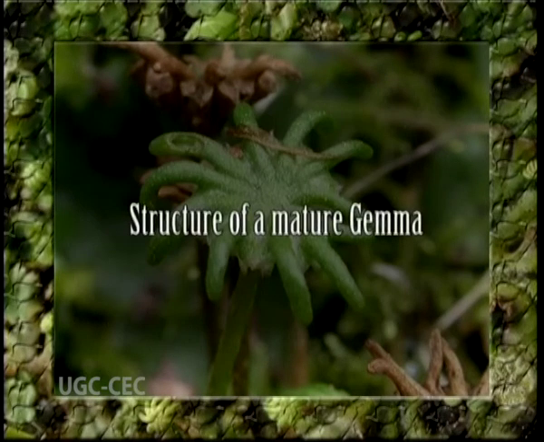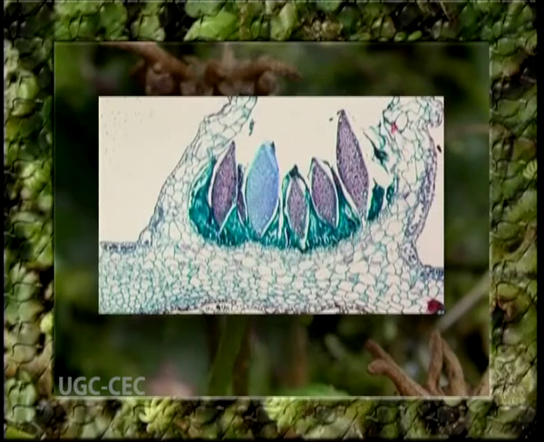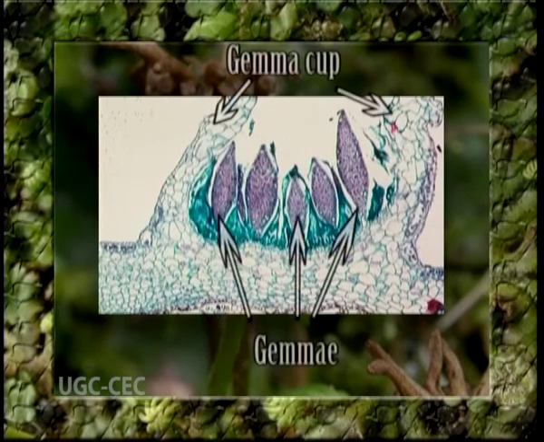Now, structure of a mature gemma. Each gemma consists of a multicellular green body and a unicellular hyaline stalk, with which it is attached to the base of the gemma cup. The body of the gemma is elliptical and flattened like a double convex lens. The gemma is 4 to 5 cells thick towards the middle and gradually thins out to become single layered towards the margins.